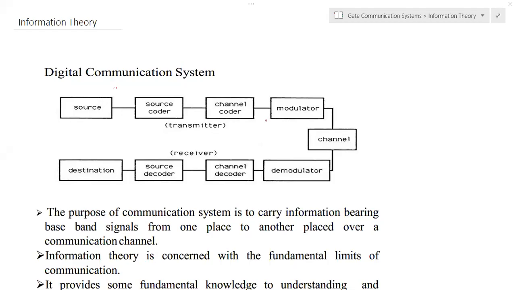In this lecture, we will discuss some basic concepts of information theory. Before going to the information theory concept, first we will discuss the basic idea of a digital communication system.